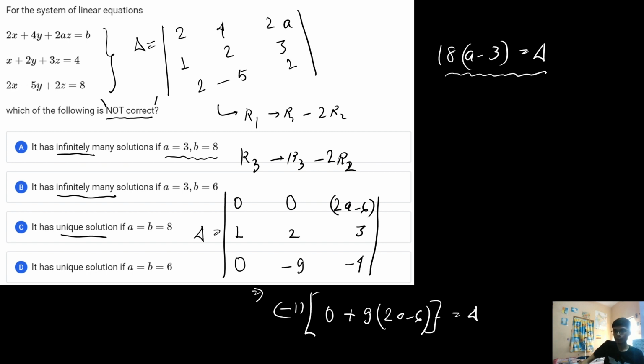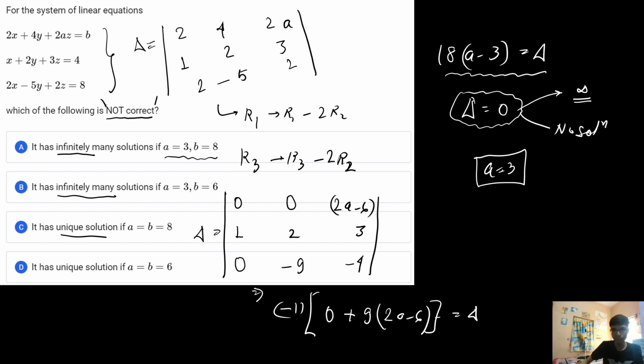आपको पता होगा अगर डेल्टा की वैल्यू जीरो हो, then there might be cases where infinitely many solutions आ सकते हैं या फिर no solution आ सकता है, but जो क्वेश्चन में ऑप्शन दे रखा है वहाँ पर no solution की कोई बात ही नहीं कर रहा है. That means delta अगर जीरो हो जाता है, that means there can be cases where infinite solutions might exist. So if a की वैल्यू is equal to 3, then there can be no case where it has unique values, तो हो ही नहीं सकता अगर a की वैल्यू 3 हो. That means a की वैल्यू अगर 3 हो, that means it will have infinite solutions. It will have infinite solutions. It will have how many?